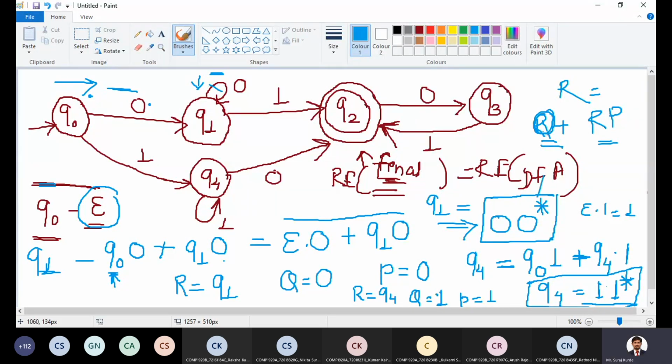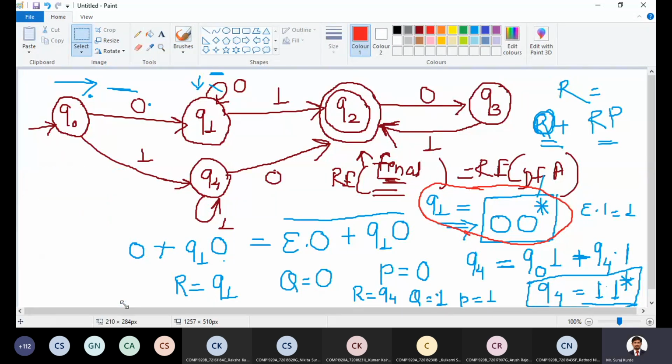And this is the regular expression for Q1. We got regular expressions for Q0, Q1 and Q4. Now go to the state Q2. Move to state Q2. For Q2, find out the incoming transitions.